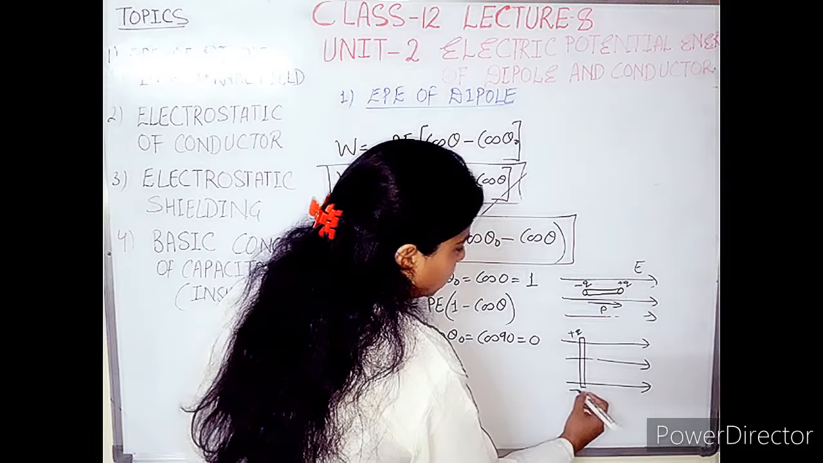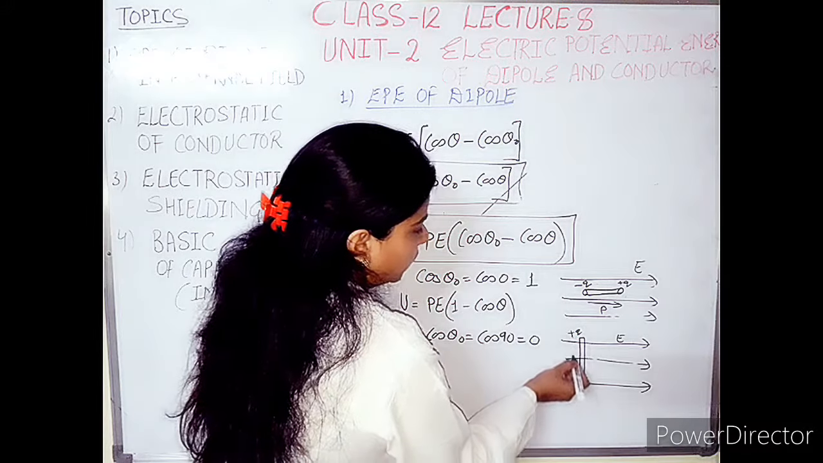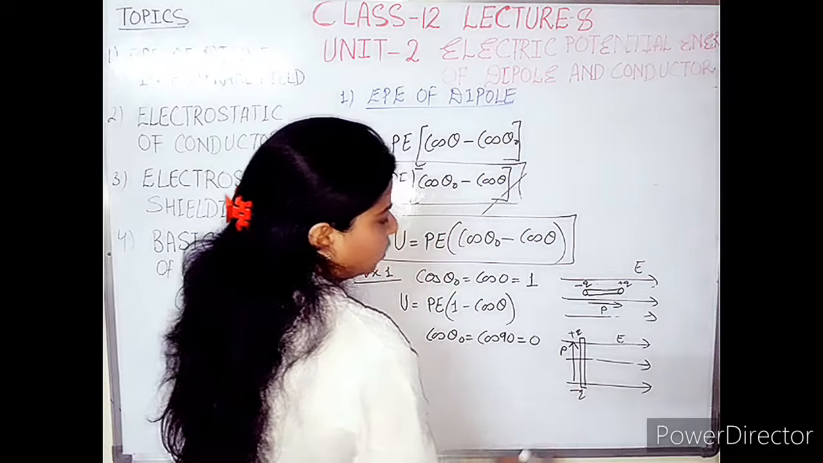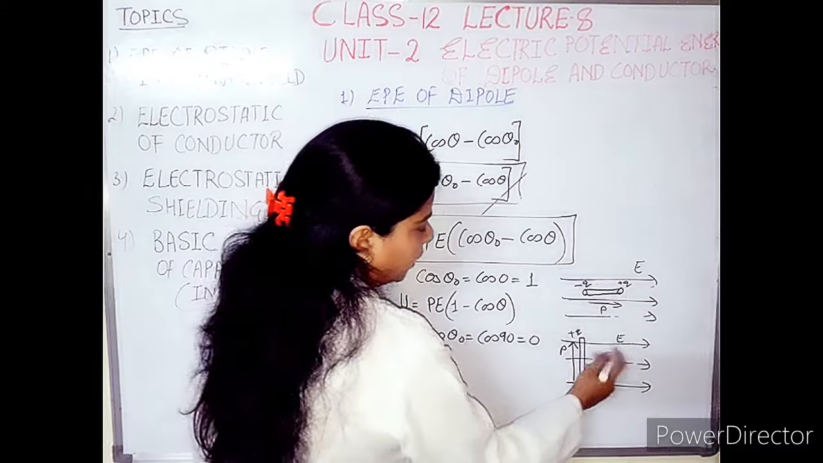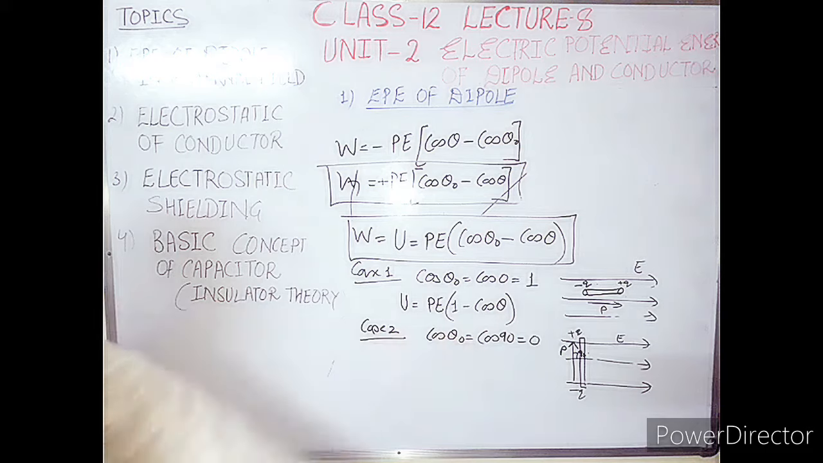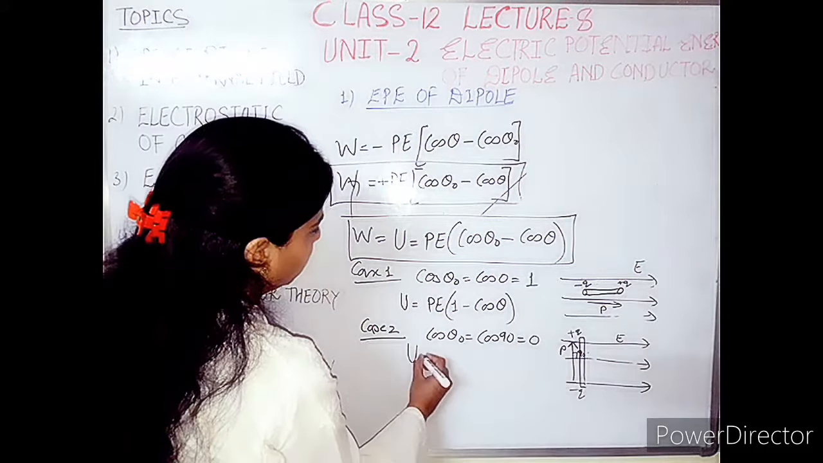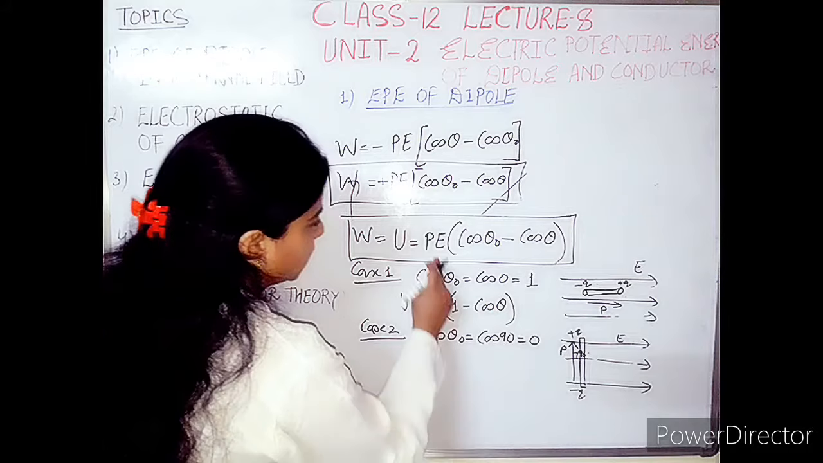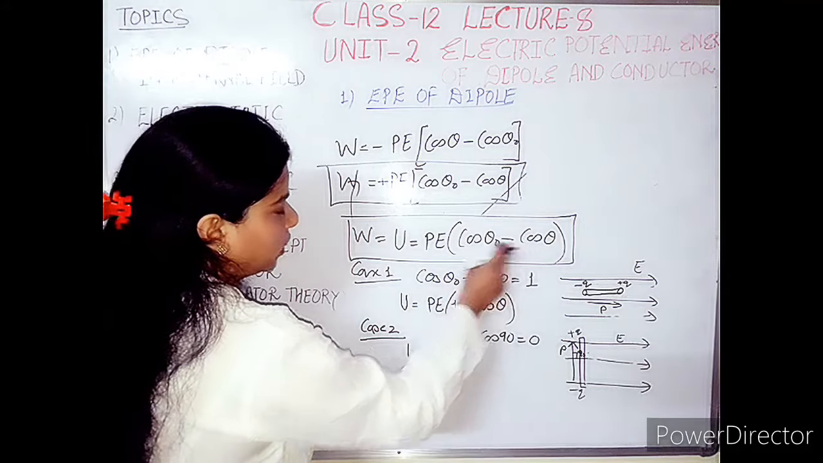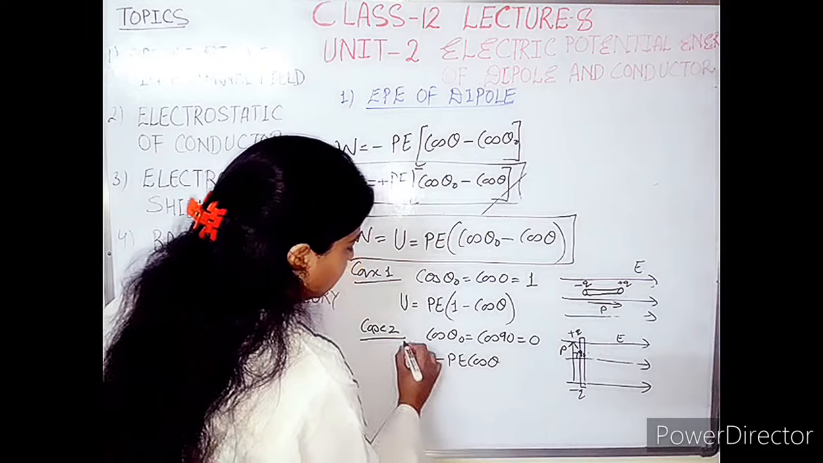This is plus q charge, this is minus q charge, and this is the electric field. The dipole moment is from minus q to plus q, so P and the electric field make an angle of 90 degrees. Here cos 90 is 0. If we put this value in this formula, we get 0, and it will come as minus PE cos theta.